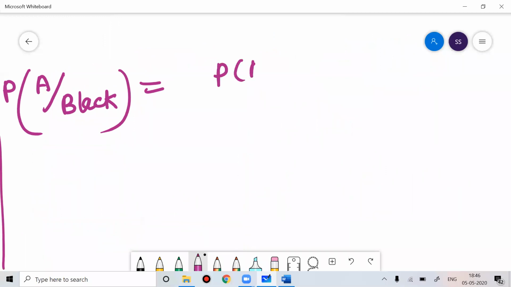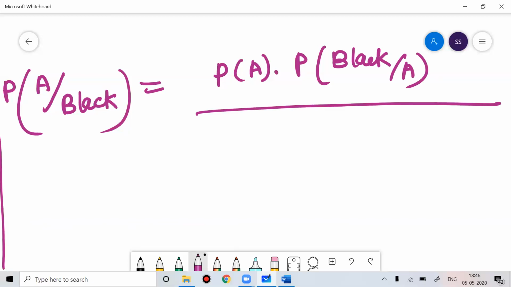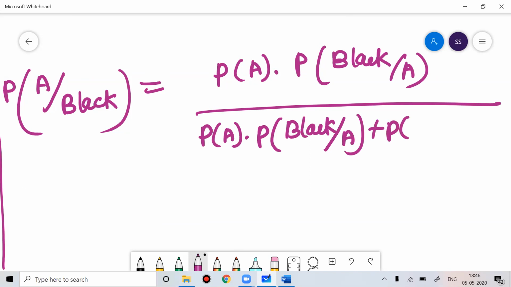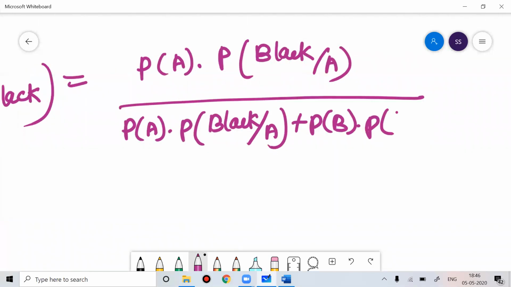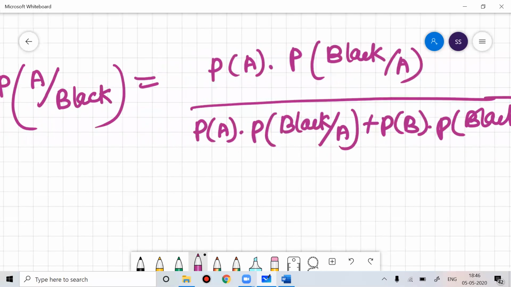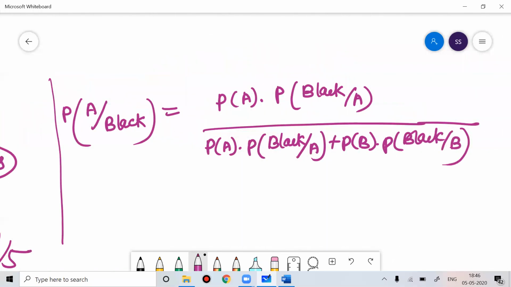So that is the probability of selecting group A into the probability of getting a black color ball from group A, divided by the total number of cases: probability of selecting group A into probability of getting a black ball from group A, plus probability of selecting group B into probability of getting a black ball from group B. This is called Bayes theorem. For your placements and all, you can expect questions on Bayes theorem.